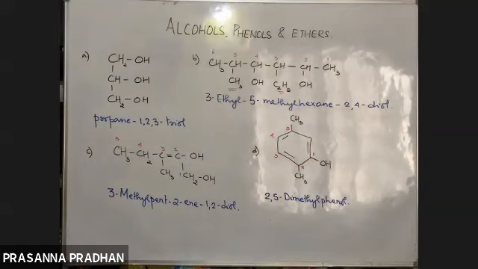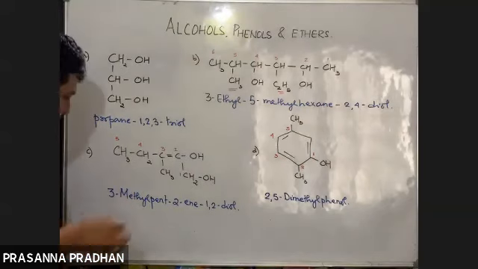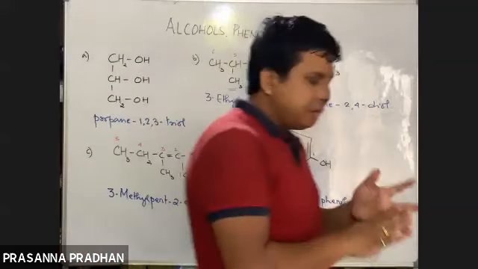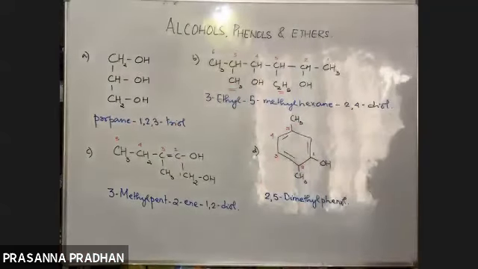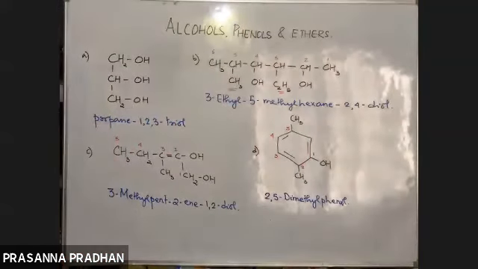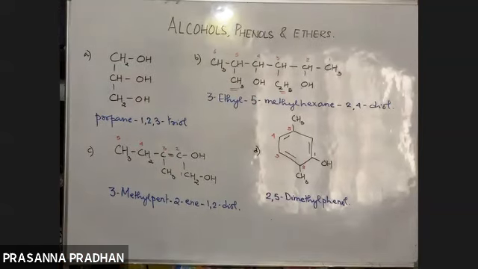So all the rules are exactly the same. Just remember here, OH acts as the functional group. When you number, the priority is always given to the functional group, then the double bond, then substituents. Other rules remain the same. So try to do the nomenclature part on your own.